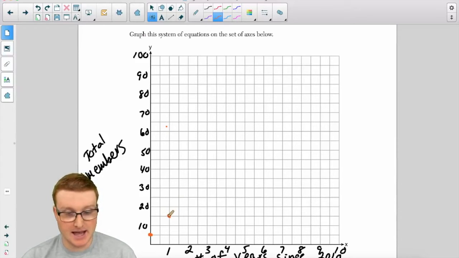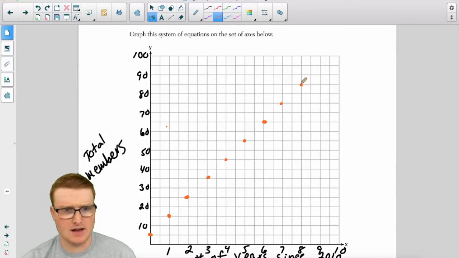Then again, go up 10, now it's 25, go to the right by 1. Now they're at 35, 1. Now they're at 45, 1. 55, 1. 65, 1. 75, 1. Just keep on following that pattern until you reach 85, 95 at the 9.